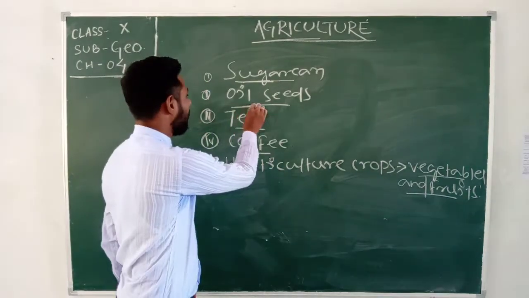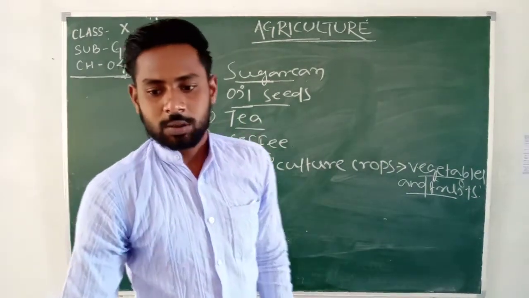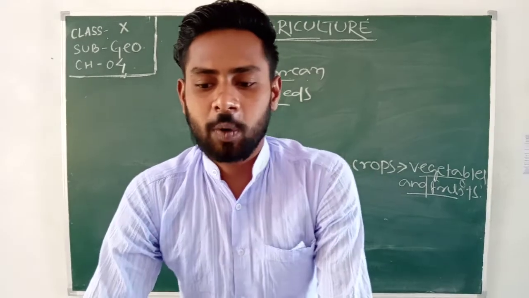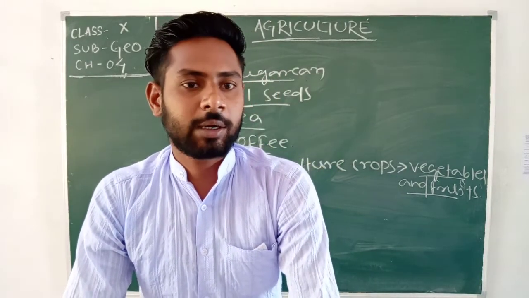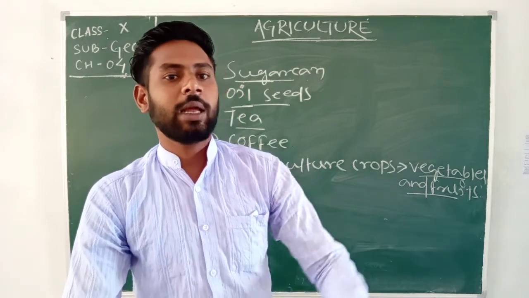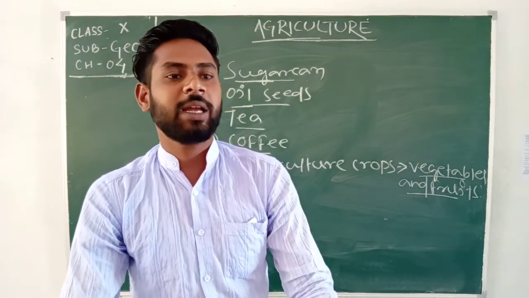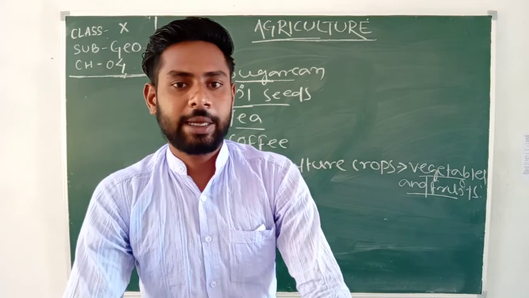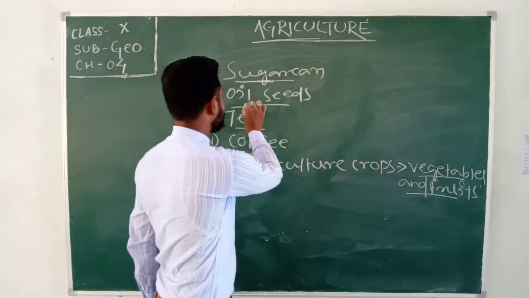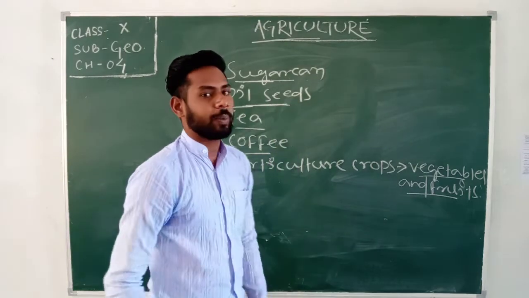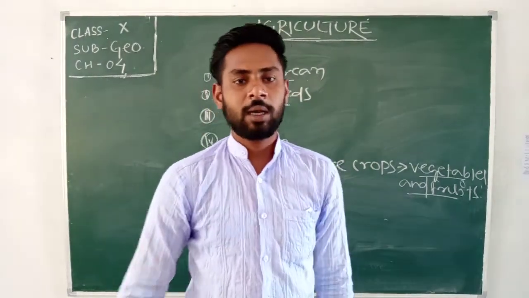After that, oil seeds. The oil seeds cover approximately 12% of the total crop area of the country. Meaning in the whole farming area of our country, oil seeds are cultivated in 12% of the area.